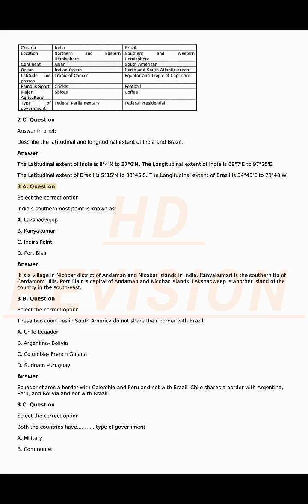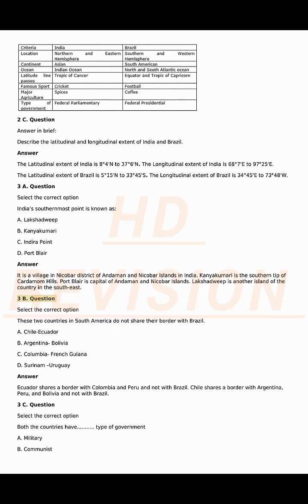3a question. Select the correct option. India's southernmost point is known as A. Lakshadweep, B. Kanyakumari, C. Indira Point, D. Port Blair. Answer. It is a village in Nicobar district of Andaman and Nicobar Islands in India. Kanyakumari is the southern tip of Cardamom Hills. Port Blair is capital of Andaman and Nicobar Islands. Lakshadweep is another island of the country in the southeast.